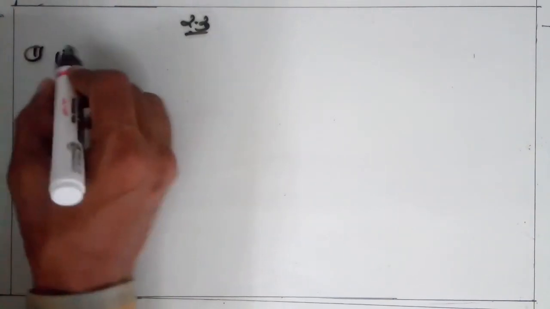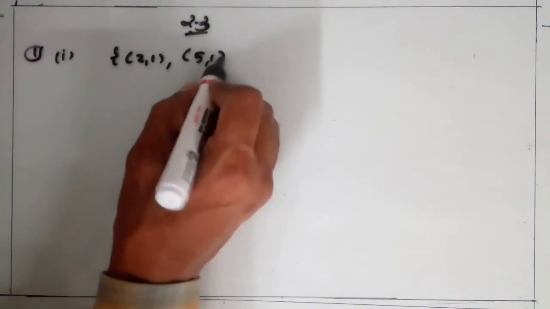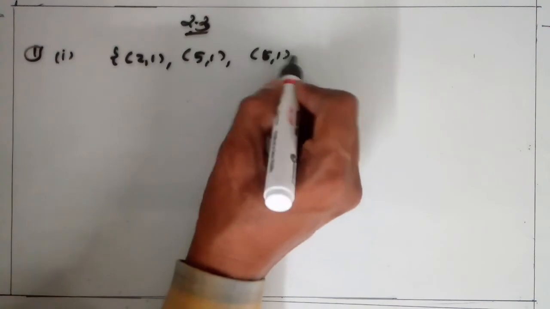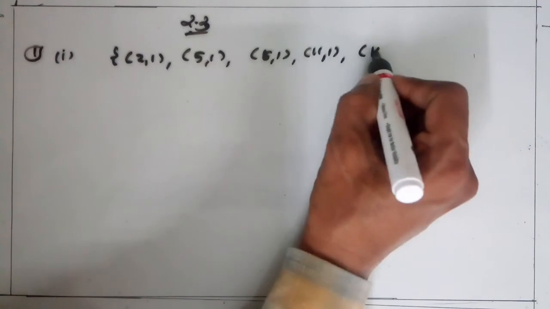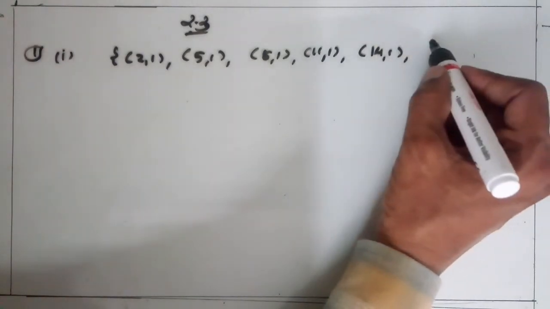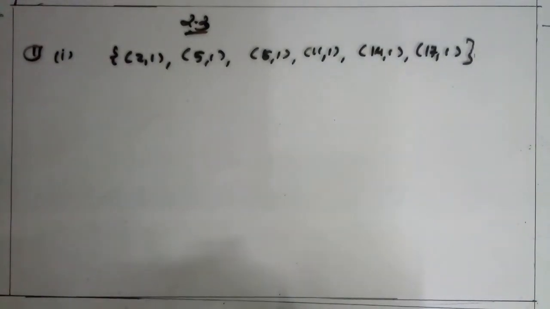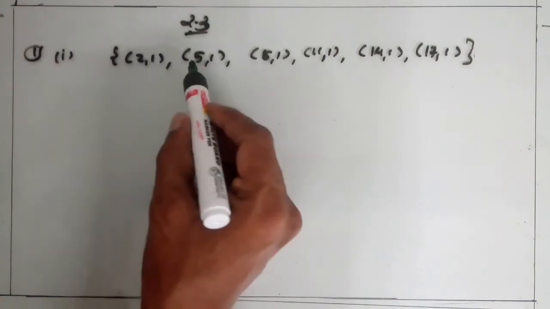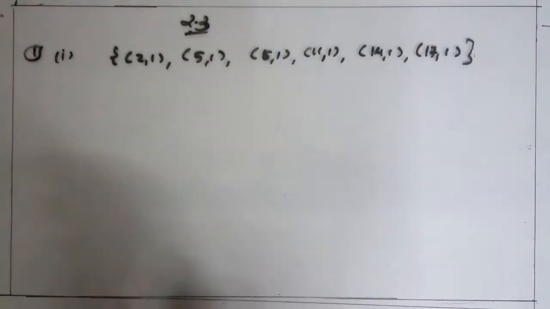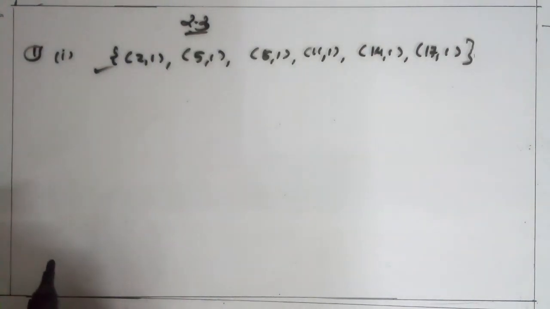Number 1: (2, 1), (5, 1), (8, 1), then (11, 1), here (14, 1), and (17, 1). Remember this here. The first element of each ordered pair is unique, is distinct. So this relation is a function.